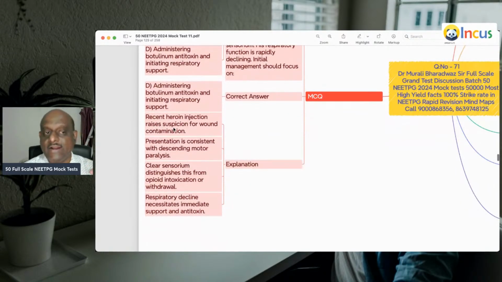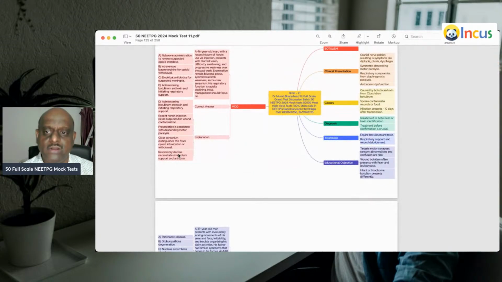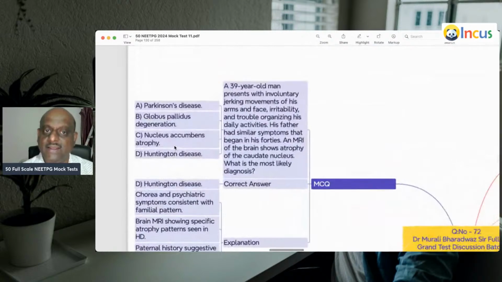So, recent heroin injection raises suspicion of wound contamination, and with the descending motor paralysis means possibility of botulism. So, administering botulism antitoxin and starting ventilatory support is very important to manage this case.